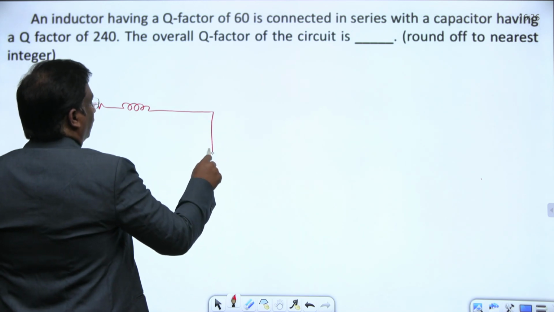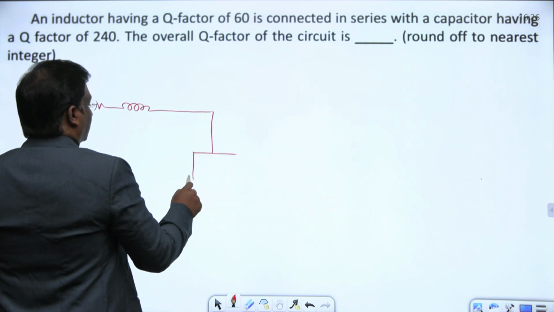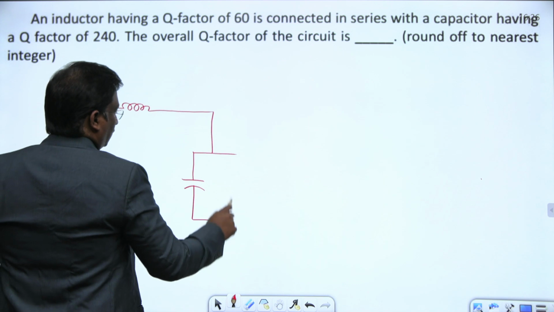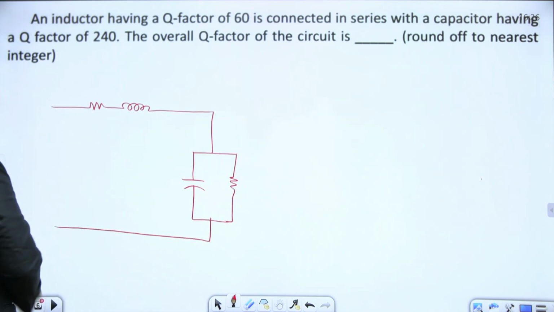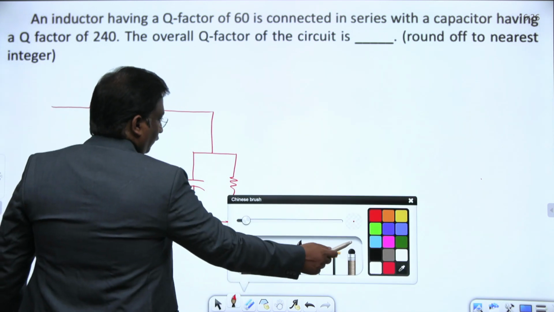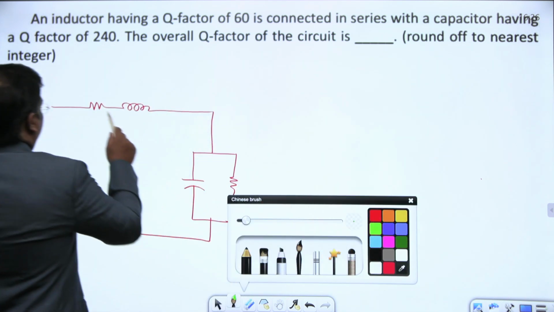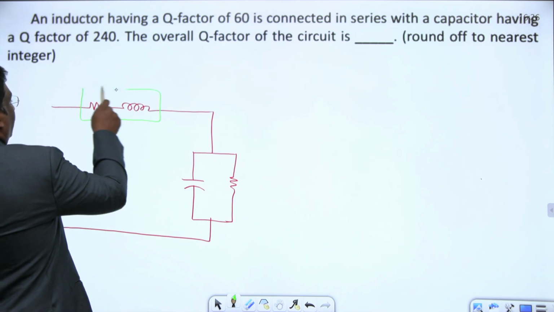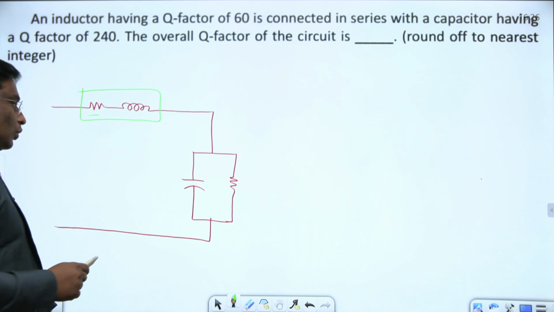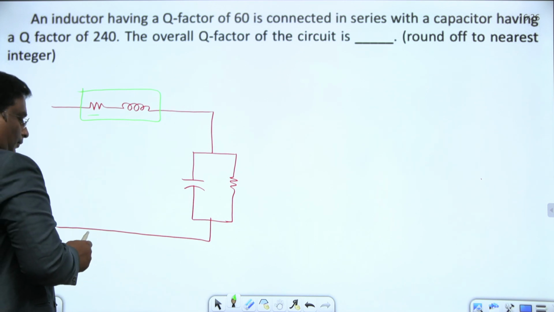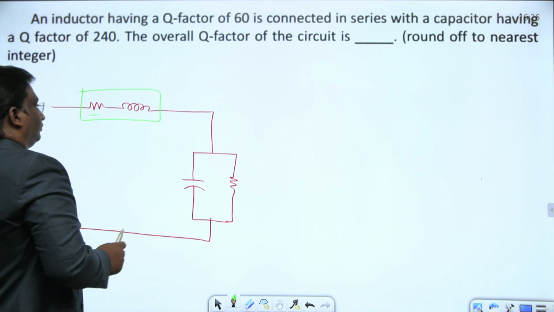How will a practical capacitor be? A capacitor in parallel with some resistance. The practical inductor is a choke coil or iron core coil.